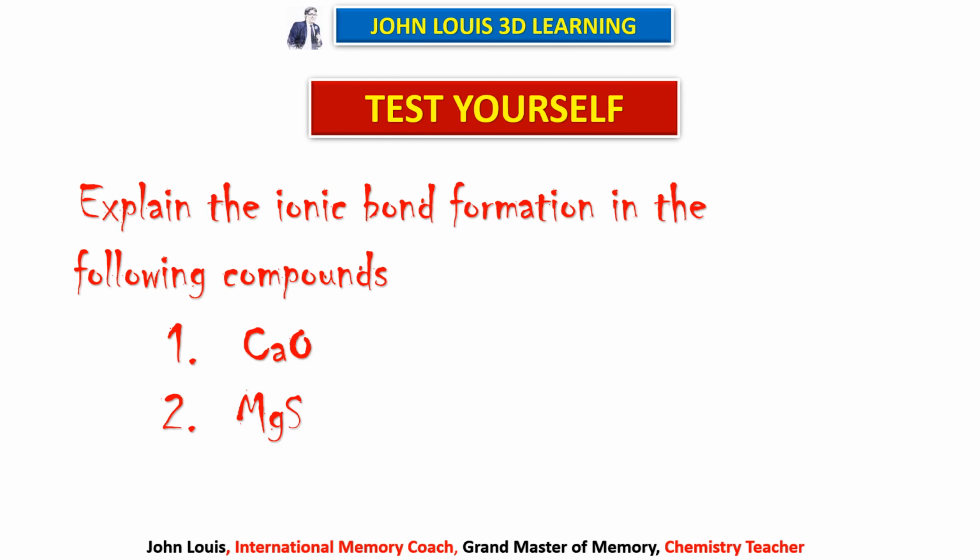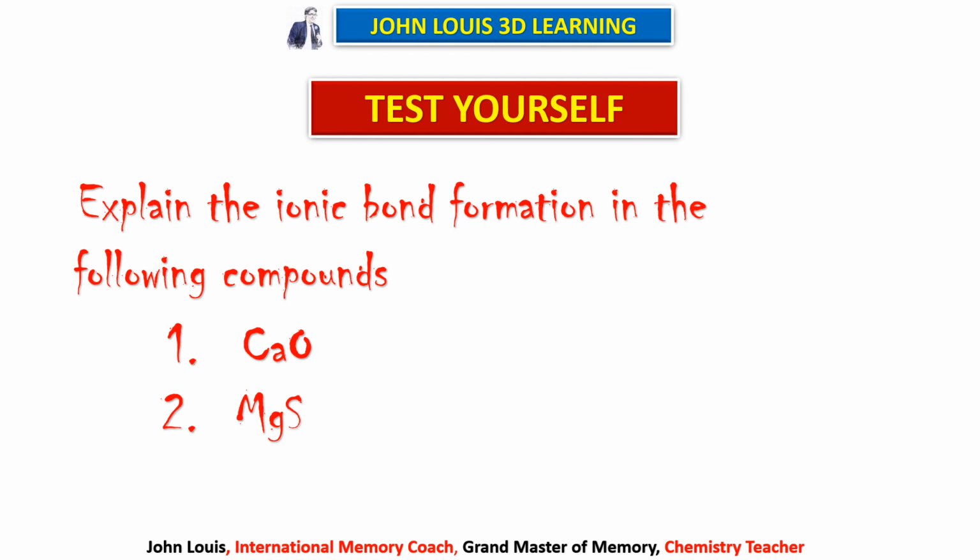Then magnesium sulfide. So just now we had seen magnesium. Instead of oxygen, I have given sulfur. Sulfur is also present in the 16th group. Therefore, that also will have 6 electrons in the outermost orbit. Therefore, it can accept 2 electrons. It can readily accept 2 electrons to attain stability.